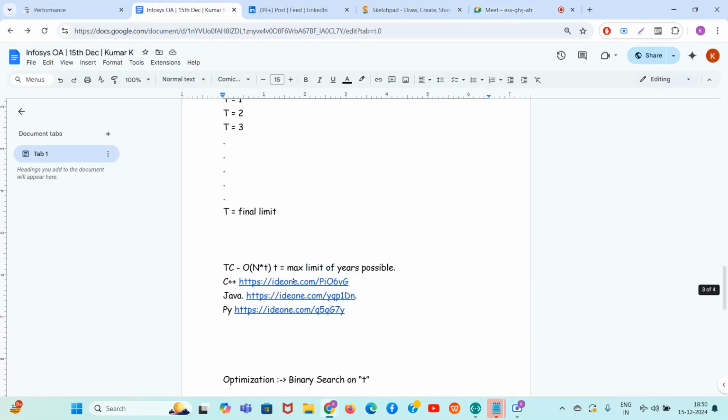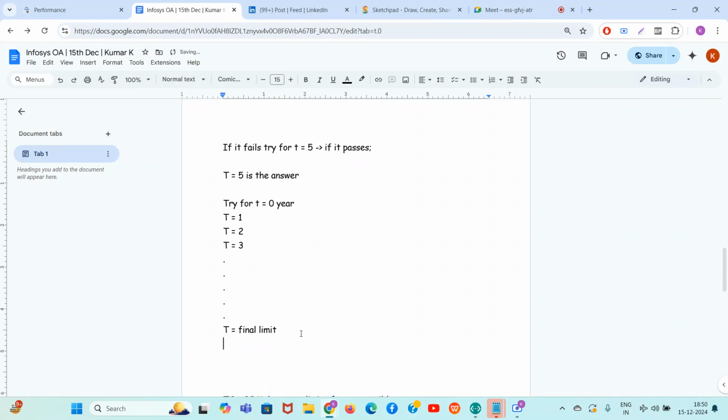Okay, so the last question remains for us: how to calculate f of t, which tells true if it is possible to make all array elements equal in t or t plus 1 years, else false. Okay, so guys, how to calculate that function?